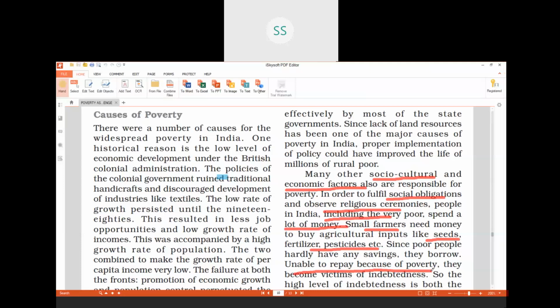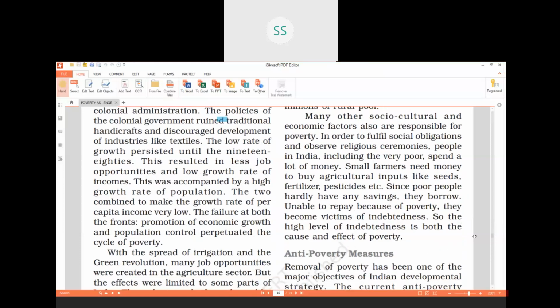Unable to repay because of poverty, they become victims of indebtedness. Indebtedness is when they are not able to repay the loan, so they fall into that debt trap, and they have to sell a part of their land to give the loan back to wherever they have taken the loans. So that is called indebtedness when they fall into the debt trap. The high level of indebtedness, in Hindi we call it कर्ज, is both the cause and effect of the poverty.